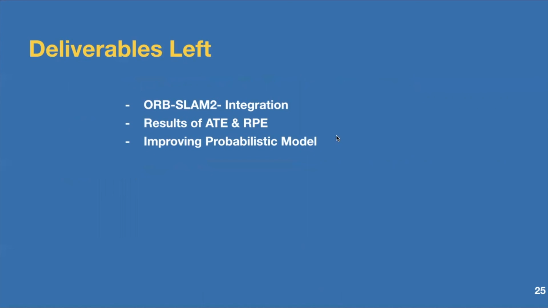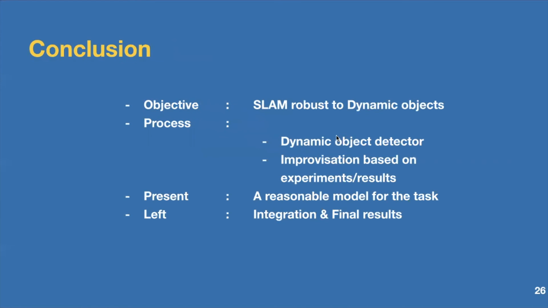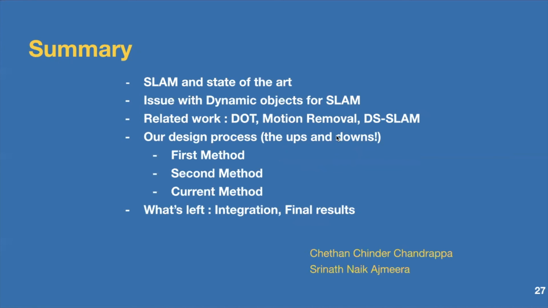Now that we have built a reasonable dynamic object detector, the work left is integrating it with ORB-SLAM 2 and getting the results on absolute trajectory error and relative pose error, and also improving the probabilistic model. To conclude, our objective is to build a SLAM robust to dynamic objects, and in the process, we tried several various methods, and then we improved based on our experiments and the results. At present, we have a good model to detect dynamic objects, and what's left is to integrate and get the final results. Here is a summary of all the information which we have presented as part of this talk.